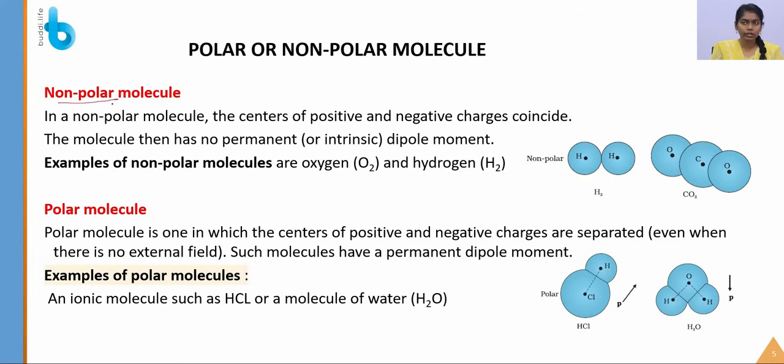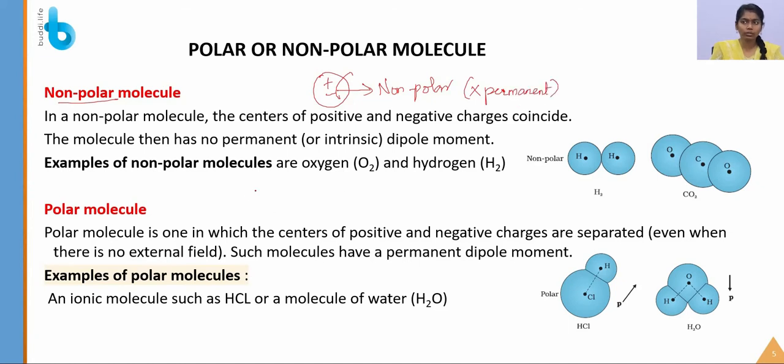First we are going to see the non-polar molecule. What is a non-polar molecule? If the positive and negative charges coincide, that molecule is known as a non-polar molecule. In the non-polar molecule there is no permanent dipole moment.